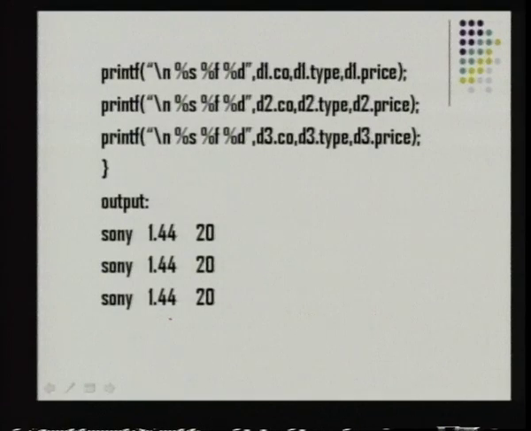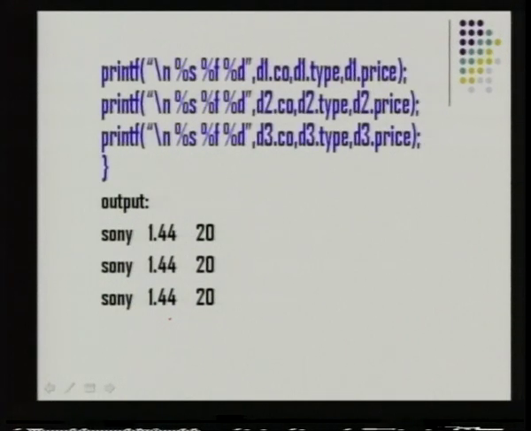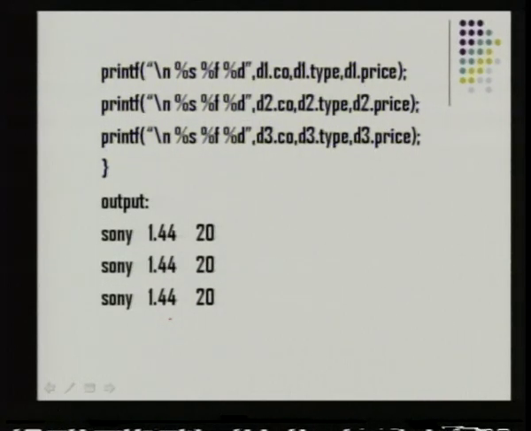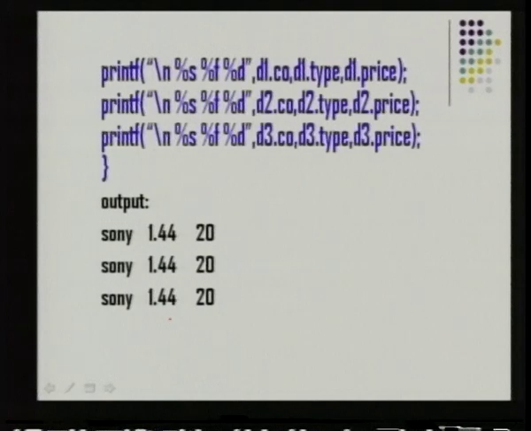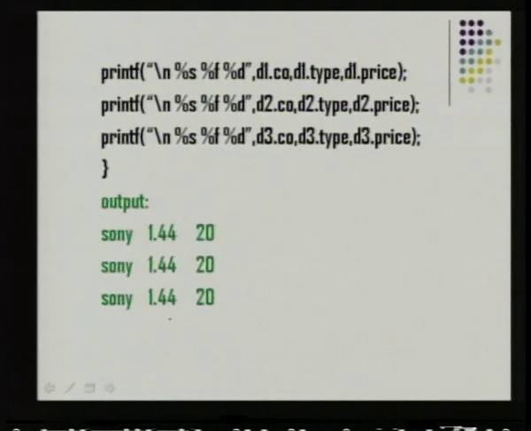Here I am trying to print and display the values to see whether all the values have been copied correctly. In the first statement I print the values for structure variable d1, second for d2 and third for d3. Finally, in the output I get the same values for all three statements. That means from d1 to d2 all the values for all the members have been copied, and from d2 to d3 also the values have been copied.